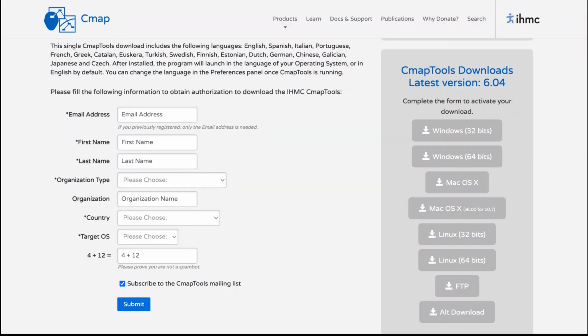On the top of it, they'll ask you to donate some money to the organization, but you don't have to pay anything. This is an absolutely free of cost software. So you just scroll down and you will come to this section of the home page of the website. As you can see, before you download their software, they want your email address. So you shall be filling in your email address.